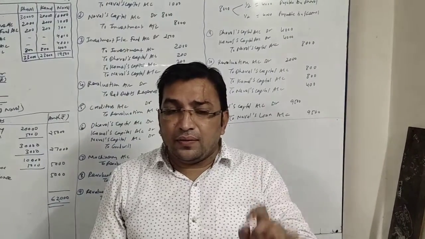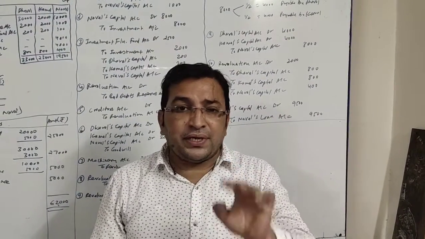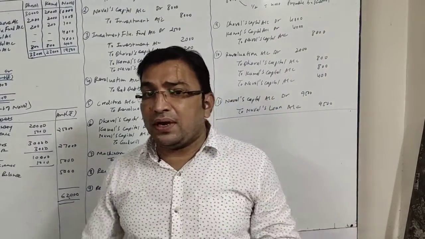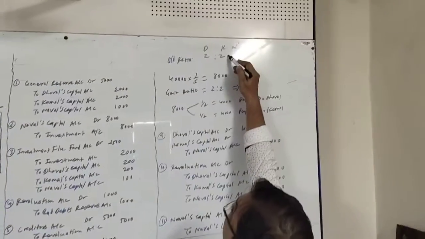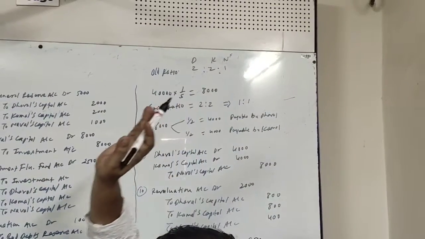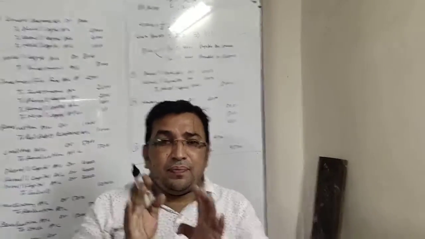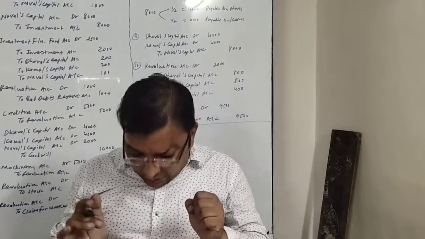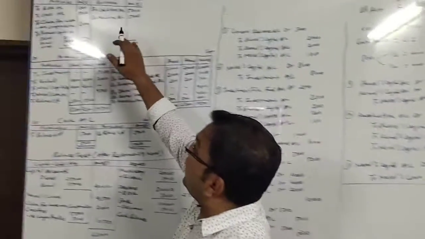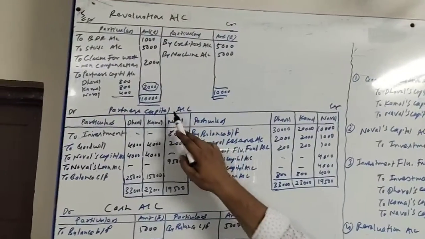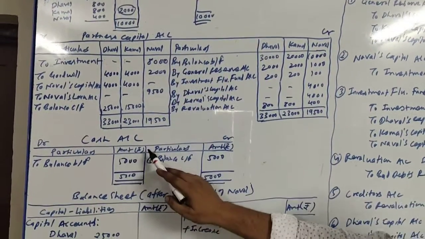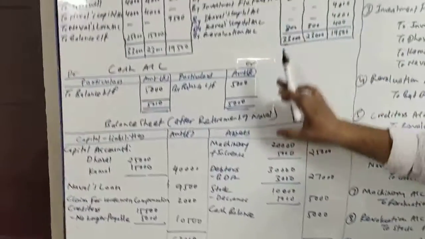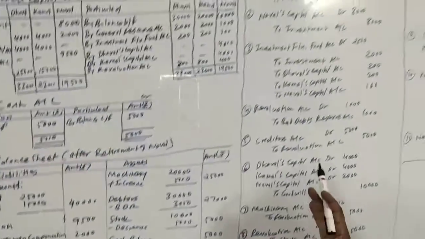So first of all, we have been given the information that there are three partners, Dhaval, Kamal and Naval, and their ratio is 2:1. So first of all, our old ratio is 2:1 among three partners, Dhaval, Kamal and Naval, and we are required to prepare necessary accounts and the journal entries we need to pass. So the necessary accounts will be revaluation account, partners capital account, cash account and balance sheet after revaluation. Okay, so three accounts and one balance sheet. Also we will be passing journal entries.